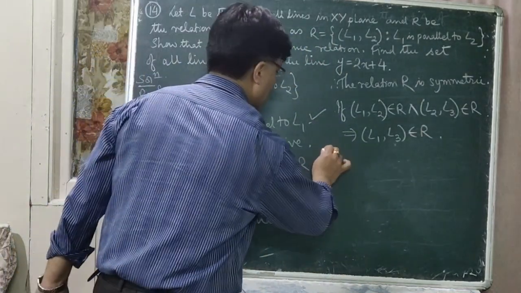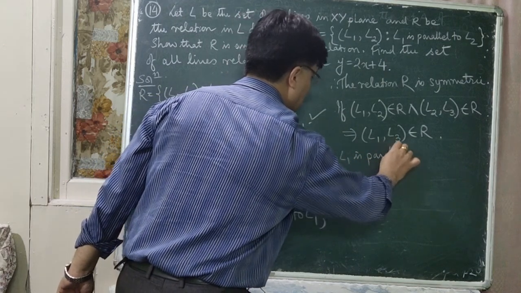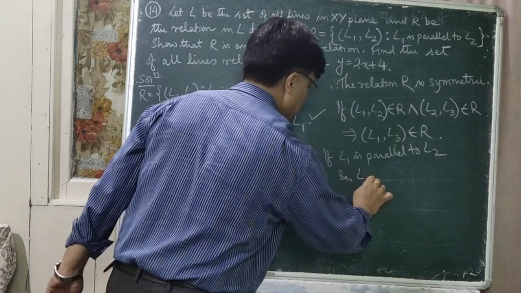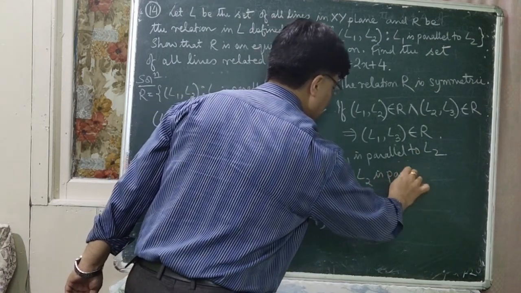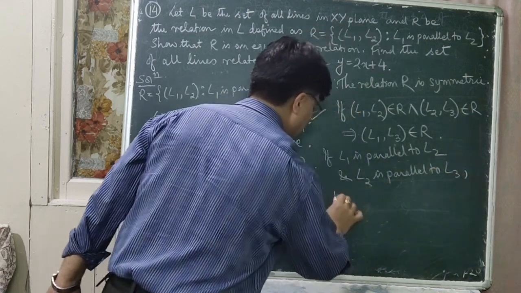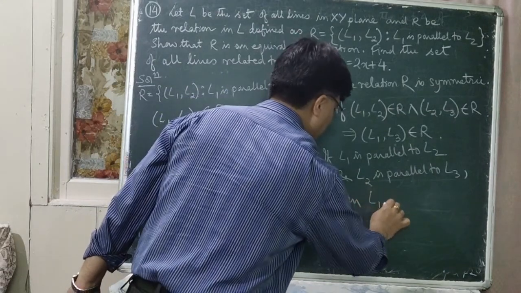That is, if L1 is parallel to L2 and L2 is parallel to L3, then you can say that L1 is parallel to L3.